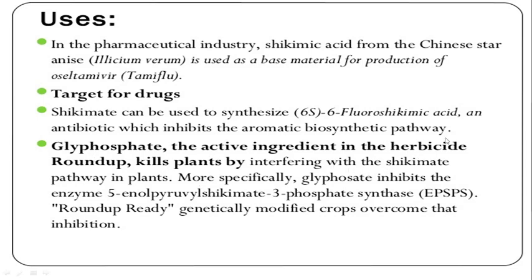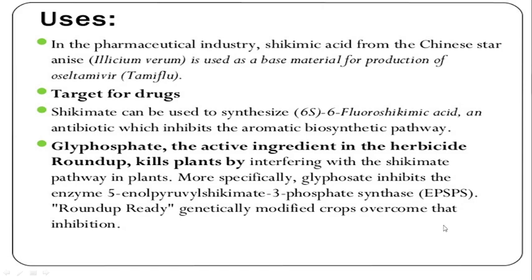Glyphosate is the active ingredient in herbicides, which are used to kill herbs. Roundup kills plants by interfering with the shikimate pathway in plants. More specifically, glyphosate inhibits the enzyme 5-enolpyruvylshikimate-3-phosphate synthase.